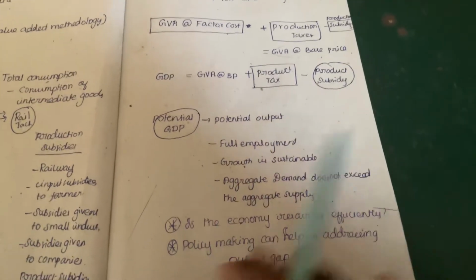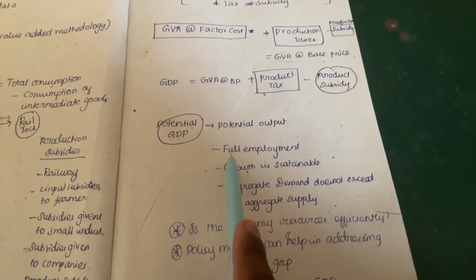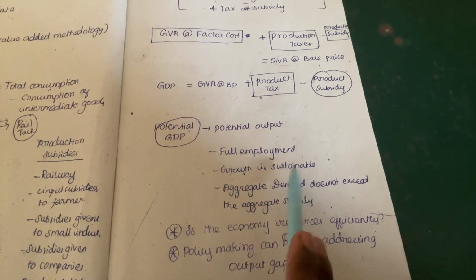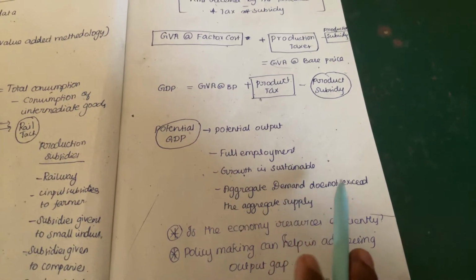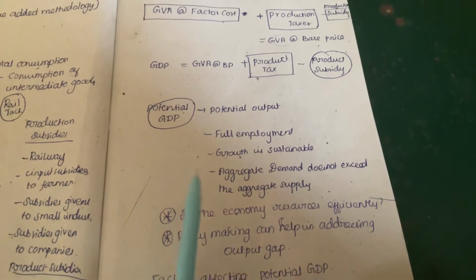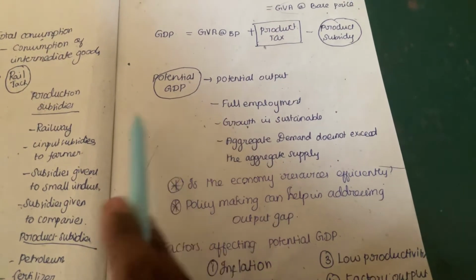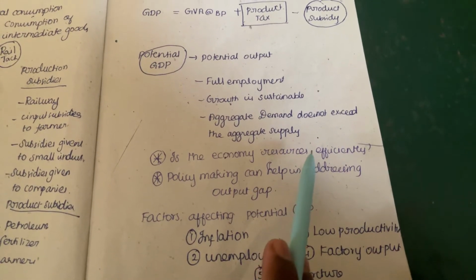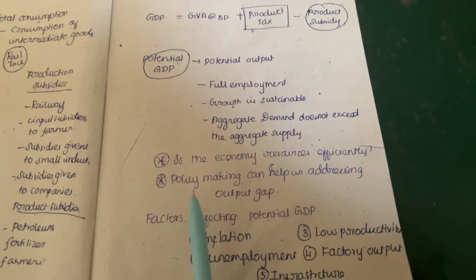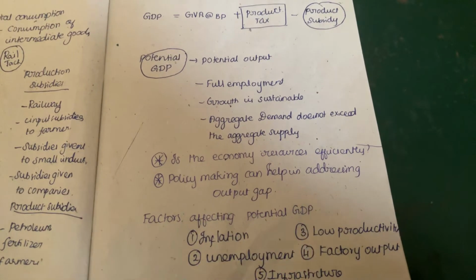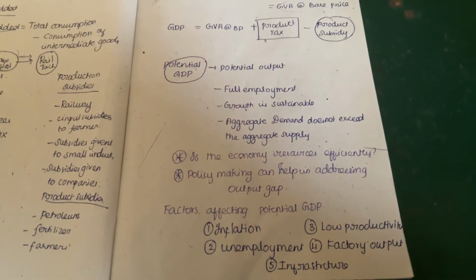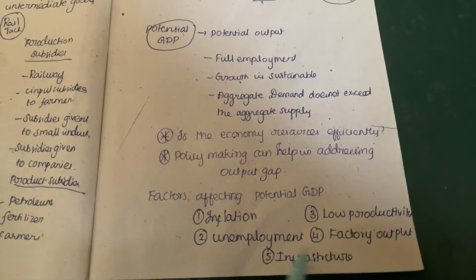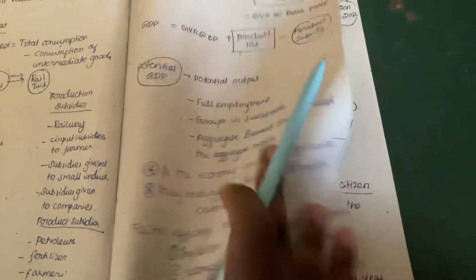What is potential GDP? Potential output when there is full employment, growth is sustainable, and aggregate demand does not exceed the aggregate supply is known as potential GDP. As the economy uses its resources efficiently, policy making can help in addressing the output gap. Factors affecting the potential GDP: inflation, low productivity, unemployment, factory output, and infrastructure.